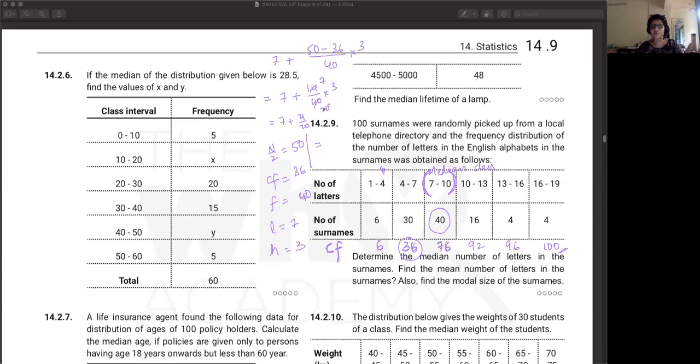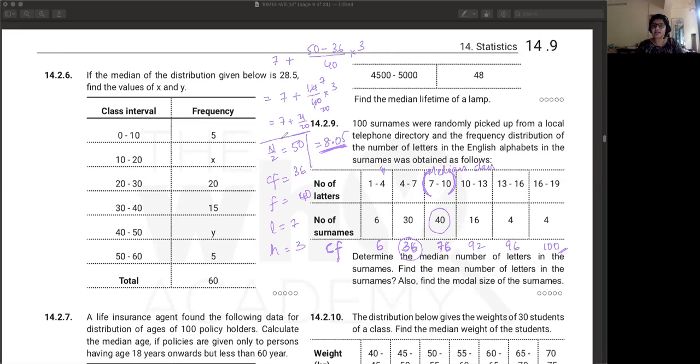So it will be 1.05. 20 into 5 is 100. So 8.05 is the correct answer. Yes, Aradhya correct, Rudra correct.